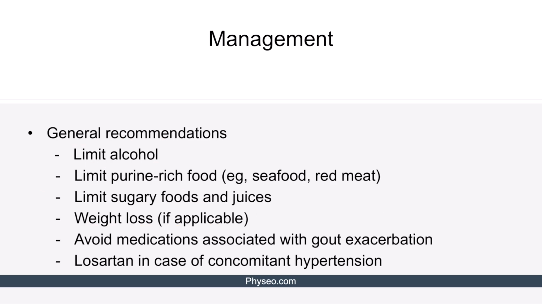We will now discuss the management of gout. Let's start with the general recommendations. First, patients with gout should limit alcohol, seafood, red meat, sugary foods, and juices. The reason is that all these foods and beverages can result in high uric acid levels and an acute gout flare. If the patient is obese, he or she should be encouraged to lose weight. One should also avoid the medications discussed in the previous slides because those medications are associated with gout exacerbation. Finally, if the patient has concomitant hypertension, the preferred medication is losartan because losartan has been shown to mildly decrease the serum uric acid levels.